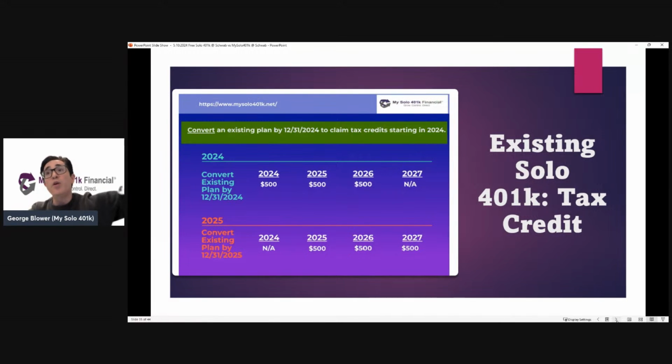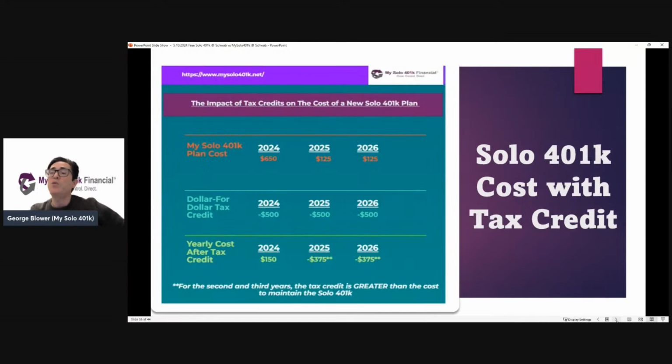Or if they upgrade their existing plan from, say, the basic plan at Fidelity or Vanguard or Schwab here in 2024, they will be able to claim a $500 tax credit when they file their 2024 taxes. And then again for 2 more years, as long as they maintain the plan with the automatic participation feature.